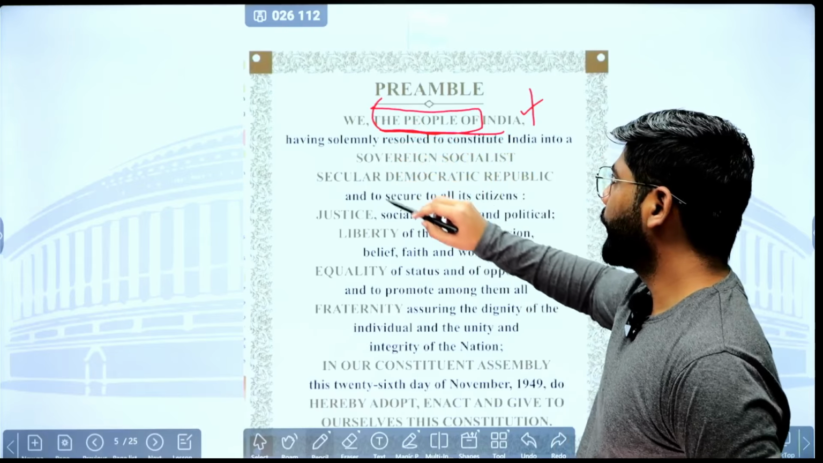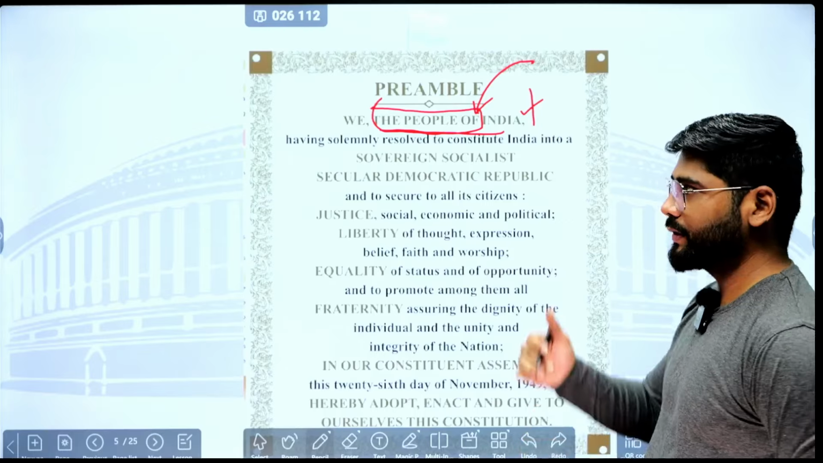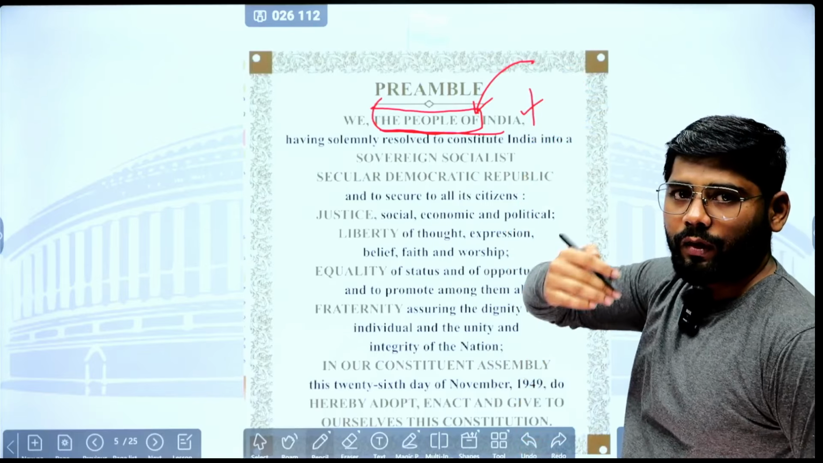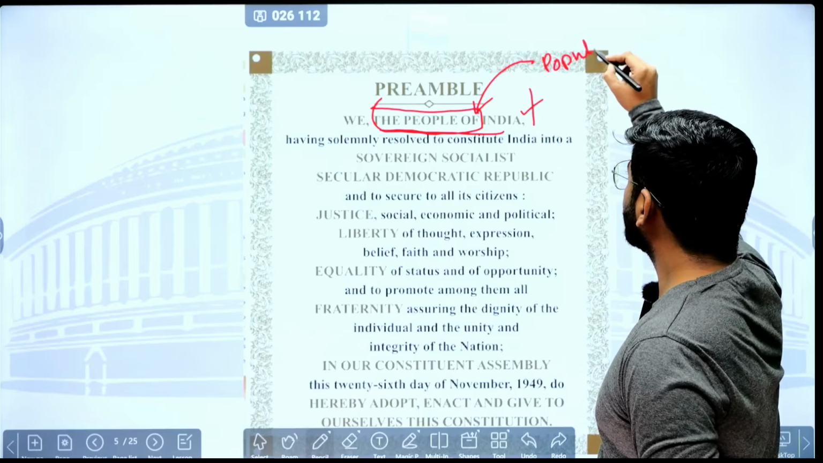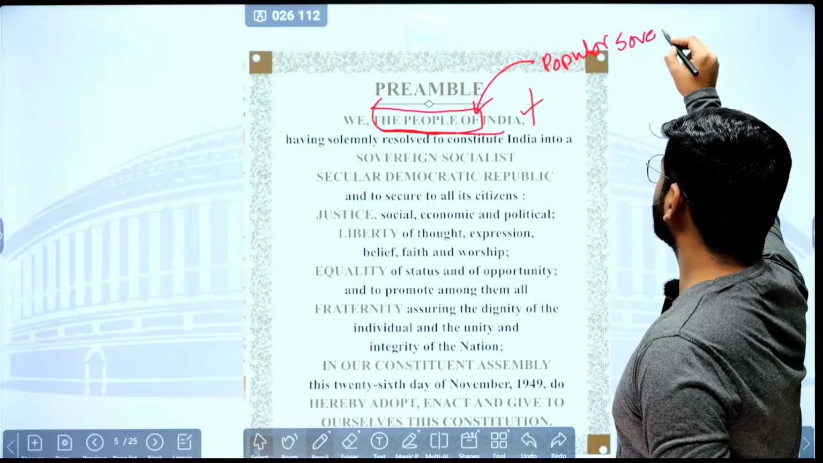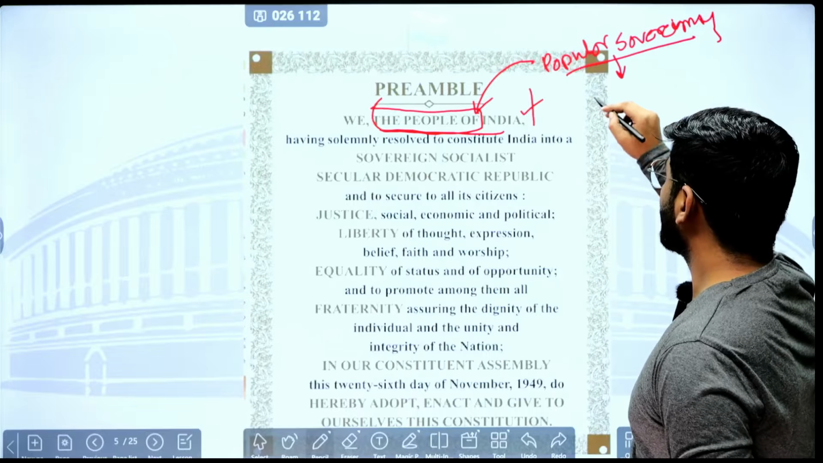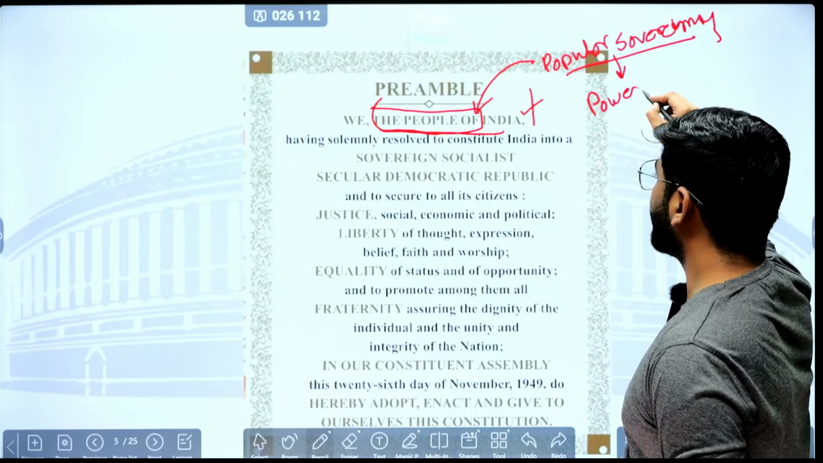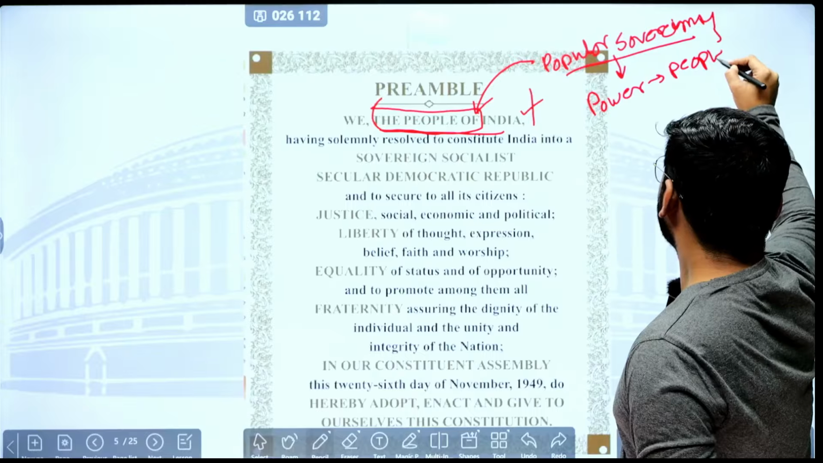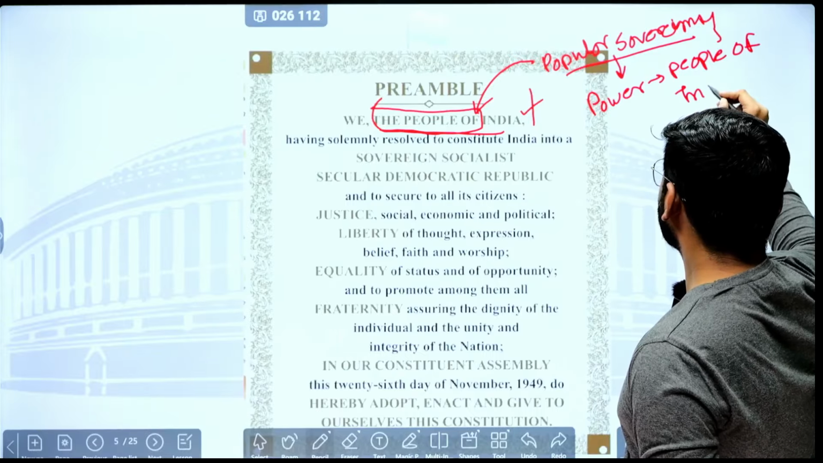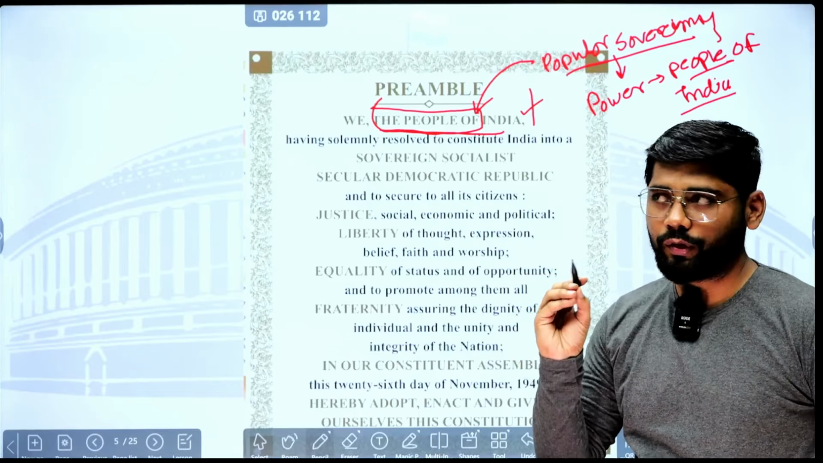The meaning of 'We the people of India' is that we ourselves are giving this constitution. Through the preamble, the constitution of India is exercising popular sovereignty. The meaning of popular sovereignty is that all powers of the Indian Union lie with the people of India, or the source of power is the people of India. This is one important aspect you need to remember.